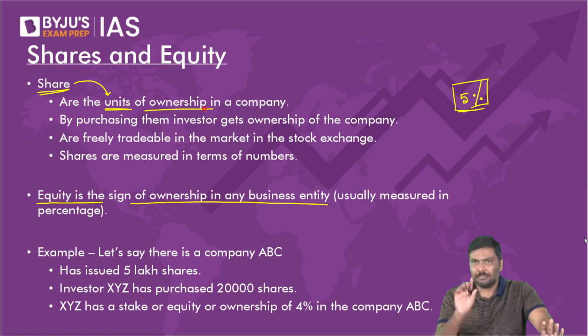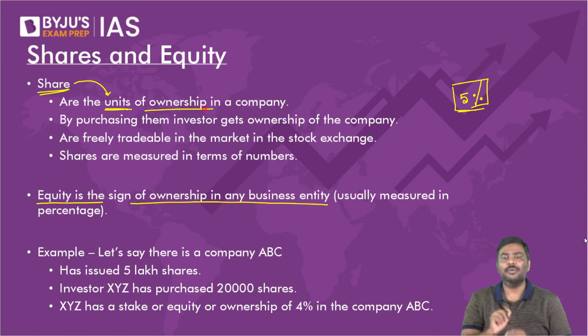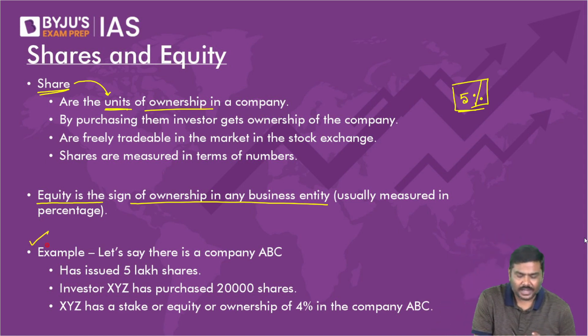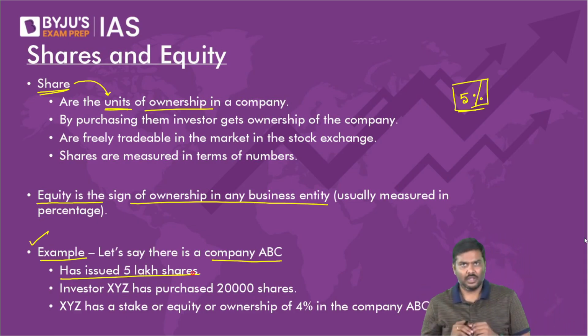I'll give you an example. Please have patience. Shares represent units of ownership. So what do you mean by units of ownership? Look at the last part of the slide. I've given an example. Let's say there is a company ABC, and this company has issued a total of 5 lakh shares.